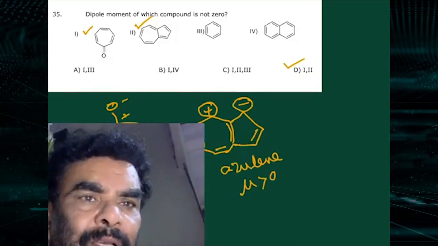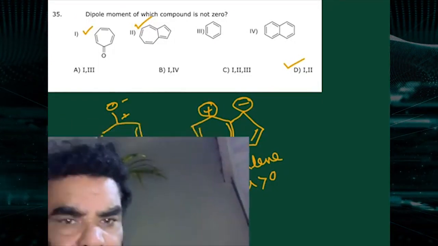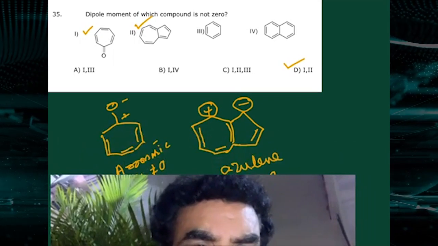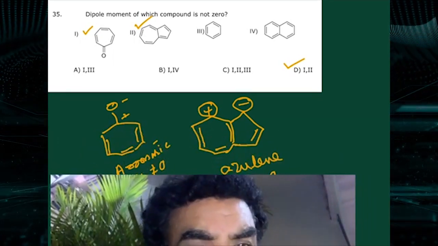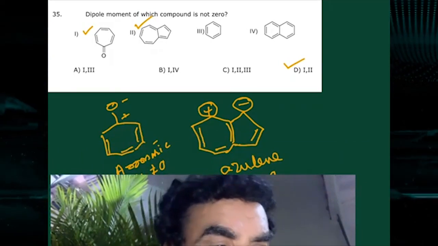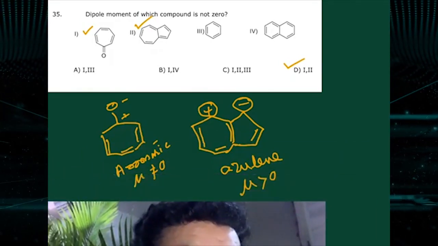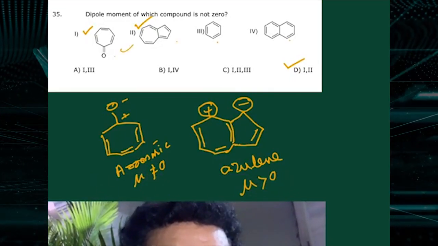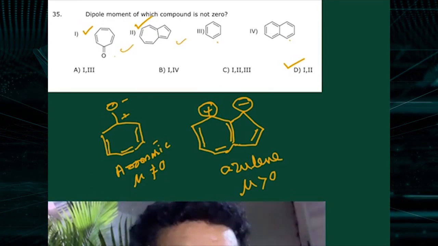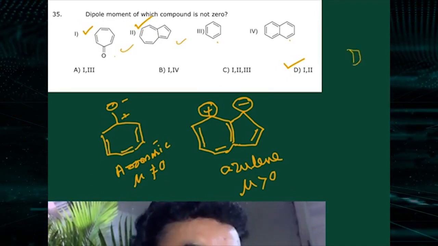Dipole moment, which compound is not 0? See here, for this, it is a polar molecule. Then only the ring becomes aromatic. Azulene, this is also an ionic compound. So this is non-polar, this is non-polar. These two have the dipole moments. So A, B, the 1 and 2 are correct. That is, D is the correct option for this.